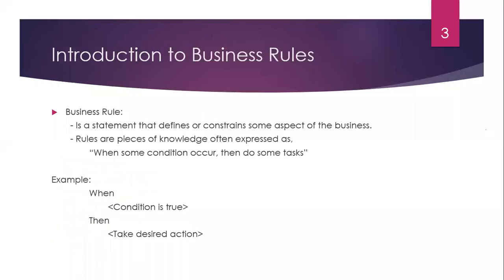Now coming to the introduction. A business rule is nothing but a statement that defines a constraint, some aspect of the business. If we need to define that our product is a pen, we define the condition: if product equals pen, then set price equal to 10 rupees. That is one business rule.